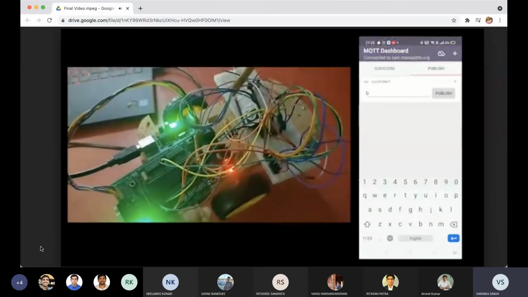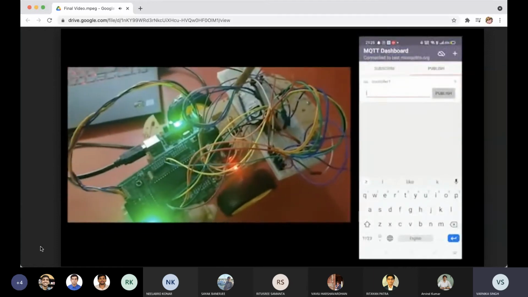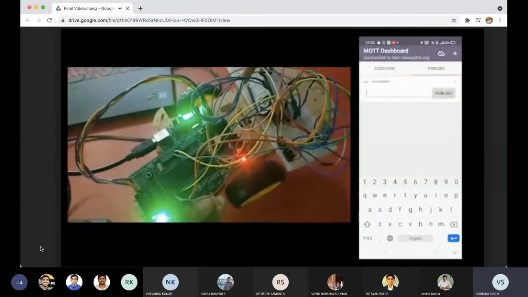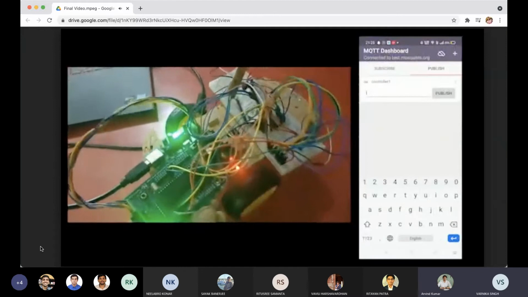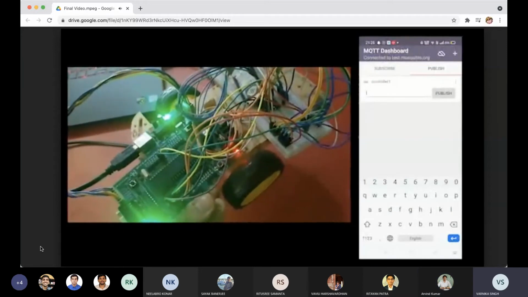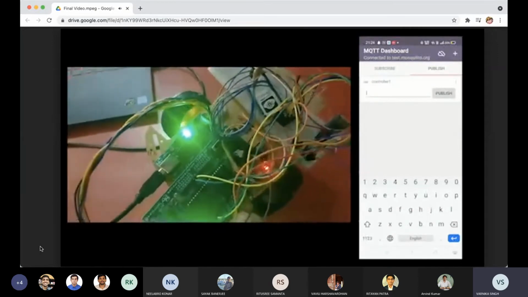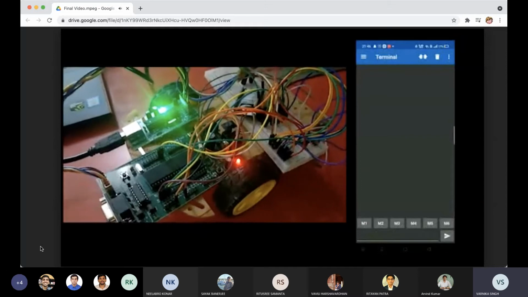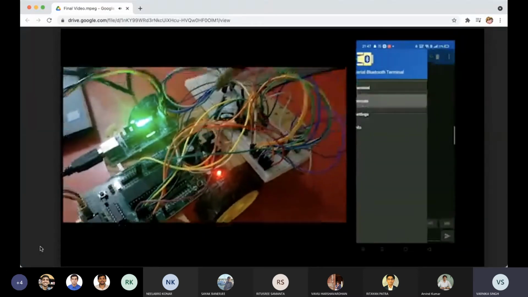Now I will give input as L, so that one motor will move in the forward direction and the other motor will move in the backward direction. As you can see, the right-hand motor is moving in the forward direction and the left-hand motor is moving in the backward direction. Now we will give input with the help of our Bluetooth.